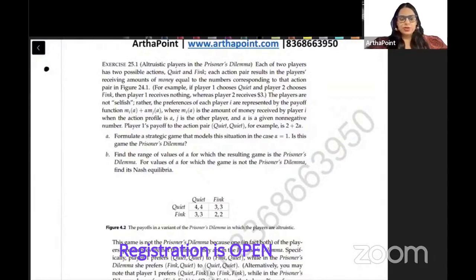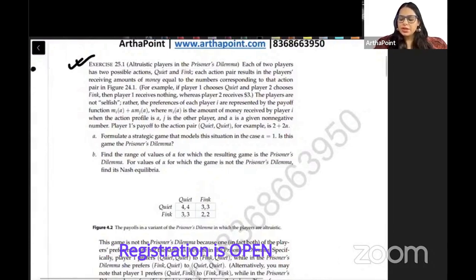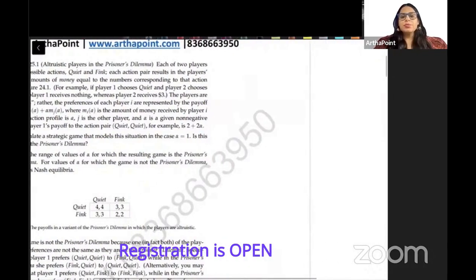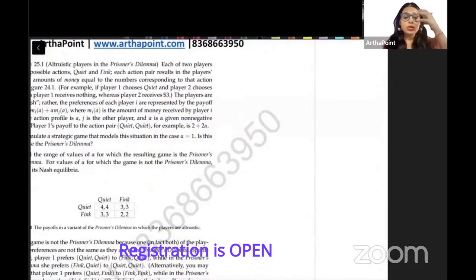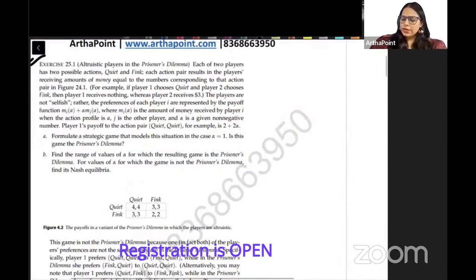Hi, good afternoon, everyone. So today we are going to take one question from the book Osborne. The question says altruistic players in prisoner's dilemma. Altruistic means, beta, when you are more concerned about the other player rather than your player or yourself. Right? So usually to give an example of altruistic preferences, I give the example of a mother.